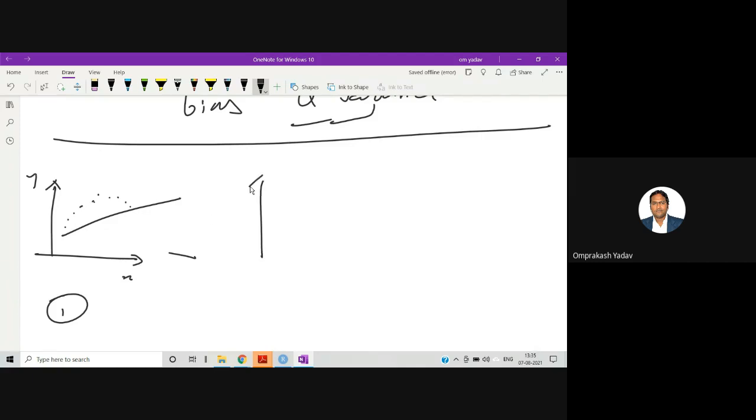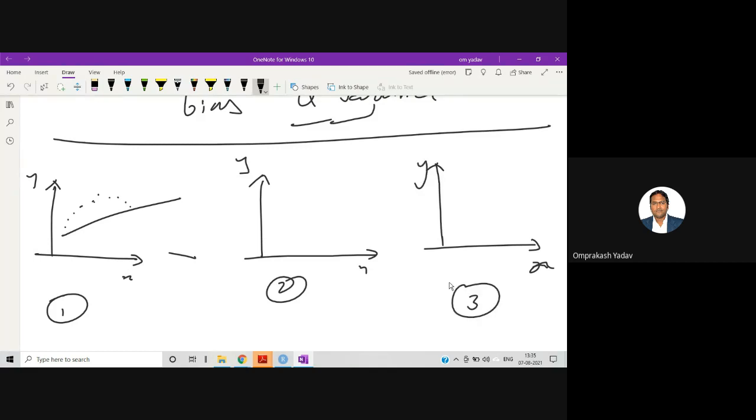The second one, here also I have x, y. This is my third scenario. In the second scenario, let's say I have my data points and I have drawn the line like this. This is not a line, you can say this is a curve.